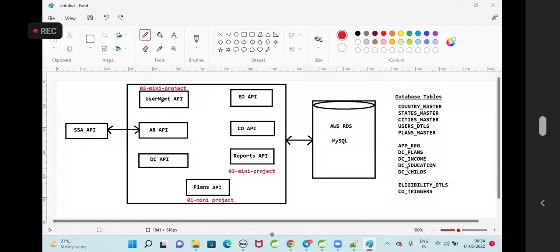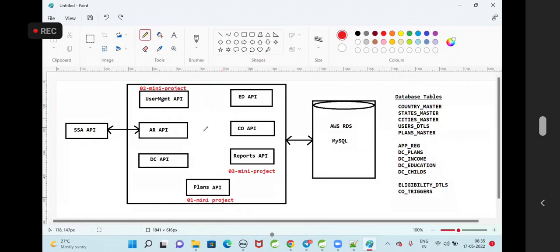If you really want to communicate, AR API to communicate with the DC, then you can use a REST template or web client. Yes, sir. You can do that by using REST template or web client. But actually, in this scenario, there is no requirement to communicate from AR API to DC API, because AR is storing the data into the database table. DC also will access the data from the database table. So one database we have for our project.